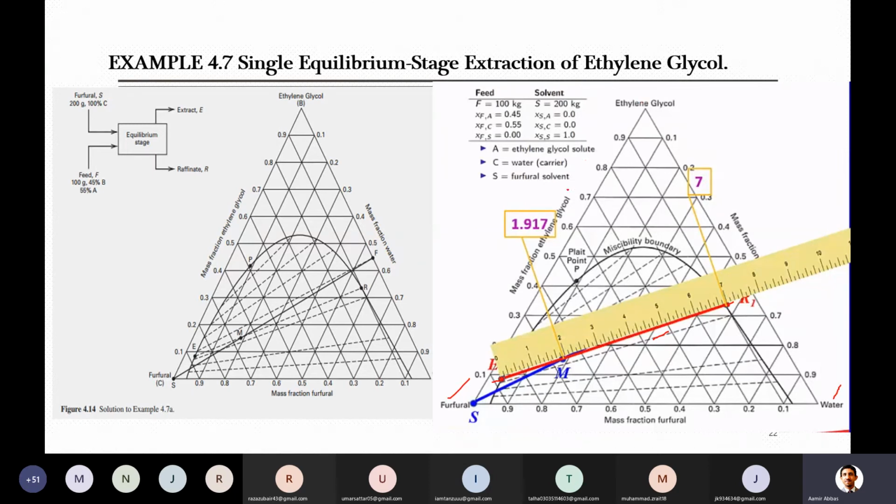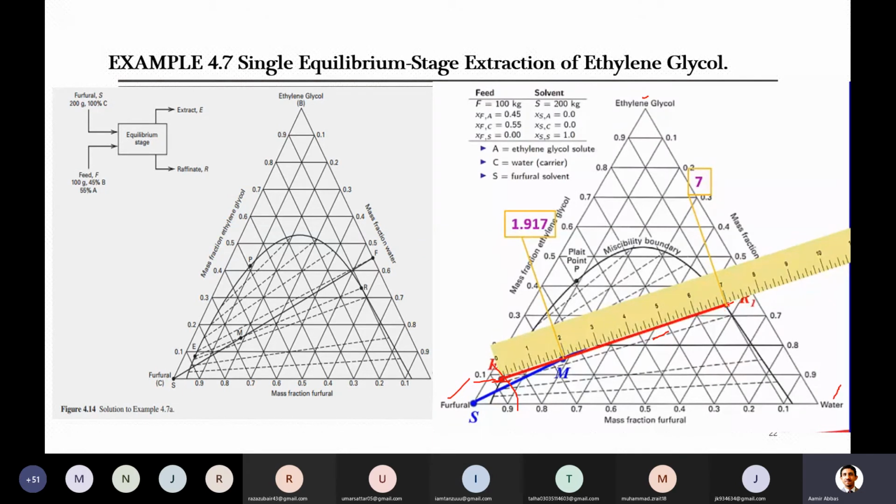So quickly read it. For the extract side, ethanol is below the 10% line, so its value in the extract will be just around 8%, 8 to 9%. For the solvent, it will be just below 90, because this is 80 and 90, so here its value should be somewhere around 87, a rough estimation. And then for water, definitely it is around 4 to 5%. This is for the extract. We will look at the exact values, I will show you.